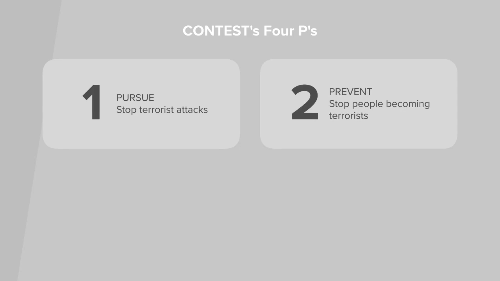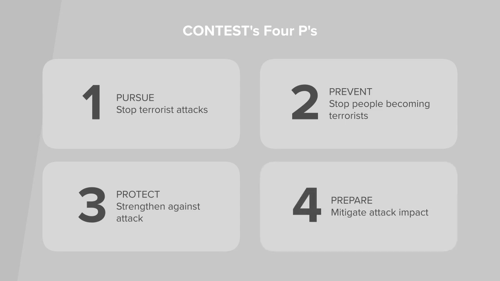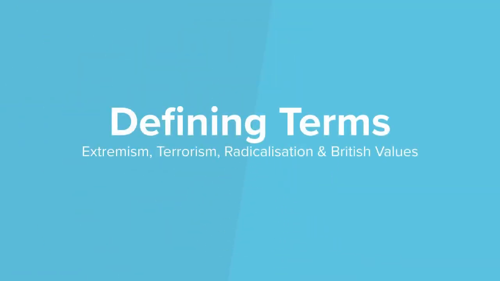The aim of the 4 Ps are: pursue, to stop terrorist attacks through disruption, investigation and detection; prevent, to stop people becoming terrorists or supporting violent extremism; protect, to strengthen against terrorist attacks including borders, utilities, transport infrastructure and crowded places; prepare, when an attack cannot be stopped, to mitigate its impact. Now let's discover some definitions for these key areas.